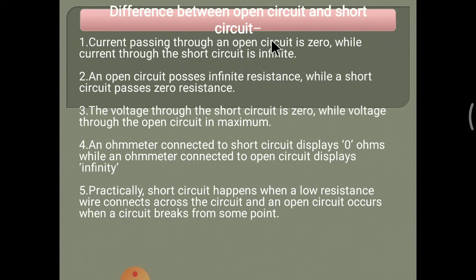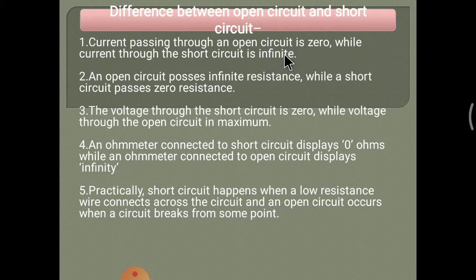Difference between open circuit and short circuit. There is a difference between open circuit and short circuit. First, the current passing through an open circuit is zero, while the current through a short circuit is infinite. That means the current flow through an open circuit is minimum and the current flow through a short circuit is maximum,